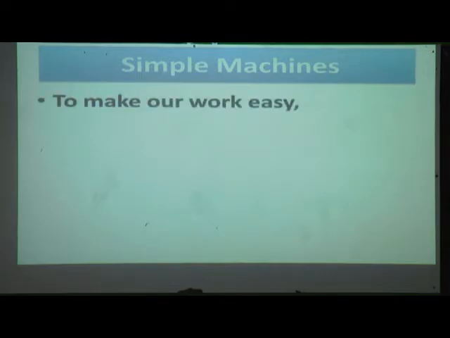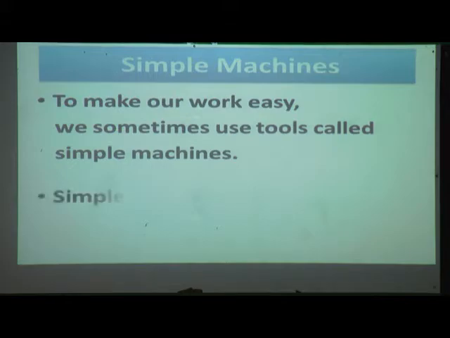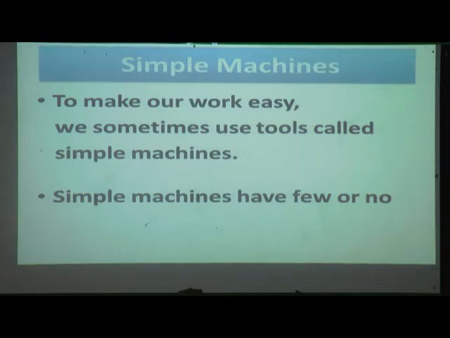To make our work easy, we sometimes use tools called simple machines. Once again I will read. To make our work easy, we sometimes use tools called simple machines. Simple machines have few or no moving parts. Just now I have shown you about the cars and washing machines.